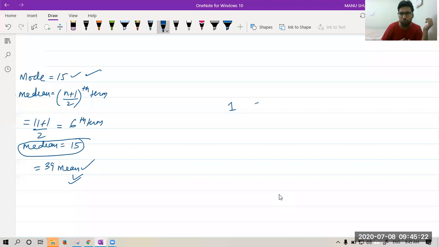This one: 1, 2, 3, 4, 5, 6, 7, 8. Now tell me, can you find the middle number? What is the middle number in this case? There are an even number of terms. This is not in your course. I'm just trying to tell you the difference. Yes, what is the middle number? Please help.